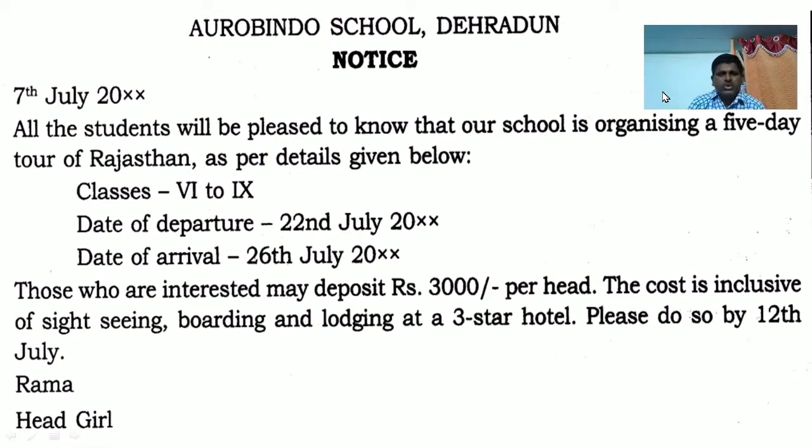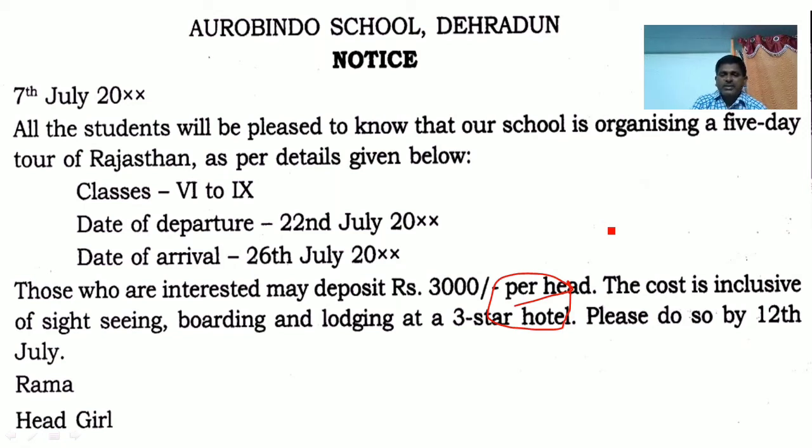Look at this one. The matter is very clear, very straightforward. Classes 6th to 9th. Date of departure 22nd, date of arrival 26th. Those who are interested may deposit 3,000 rupees per head. Instead of writing 'for a head', you can write per head.